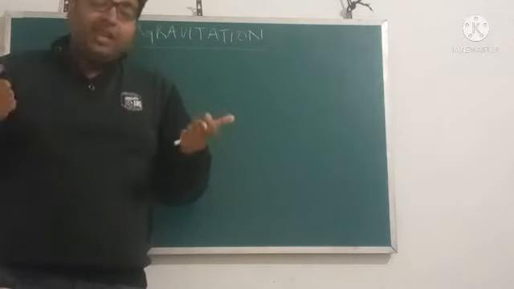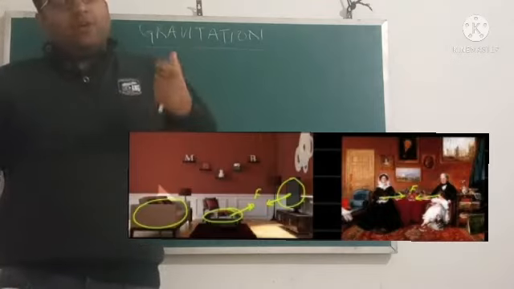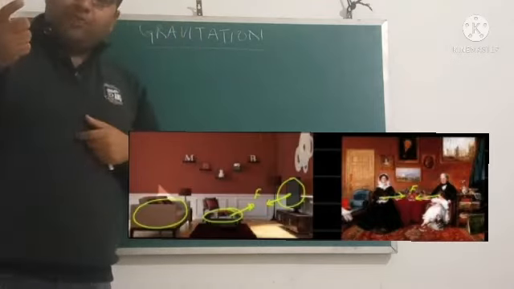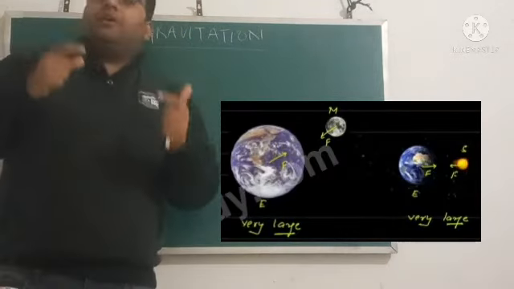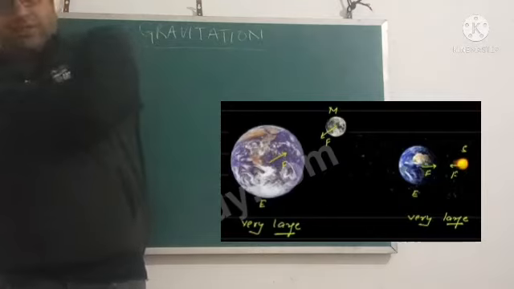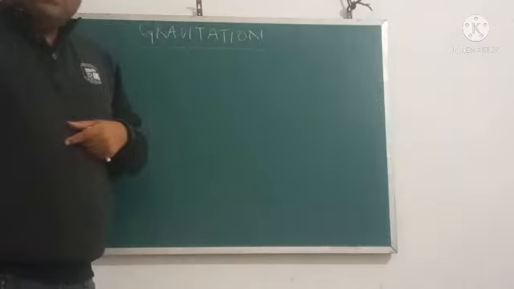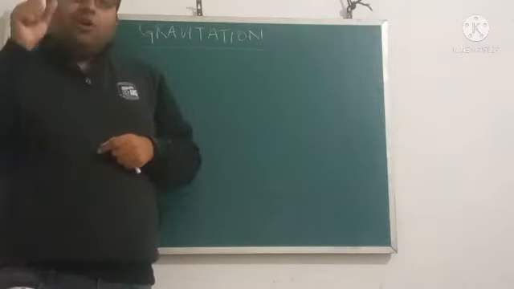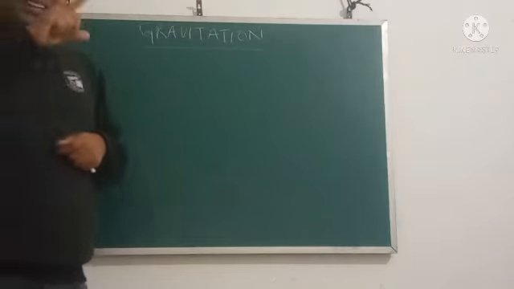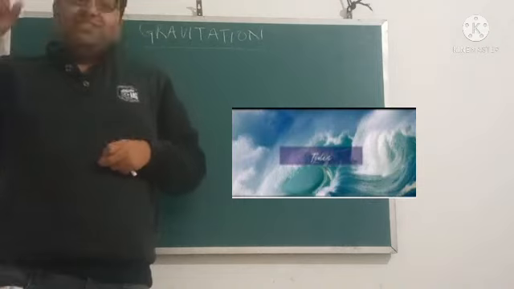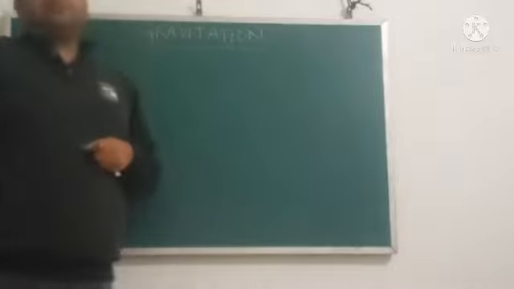It may be any two people sitting in a drawing room, or any two objects in your bedroom, or it may be the sun attracting the earth, or the earth attracting Mars, or the earth attracting the moon. Mr. Isaac Newton also gave an observation that the tides in the oceans are due to the gravitational force of the moon on the earth.